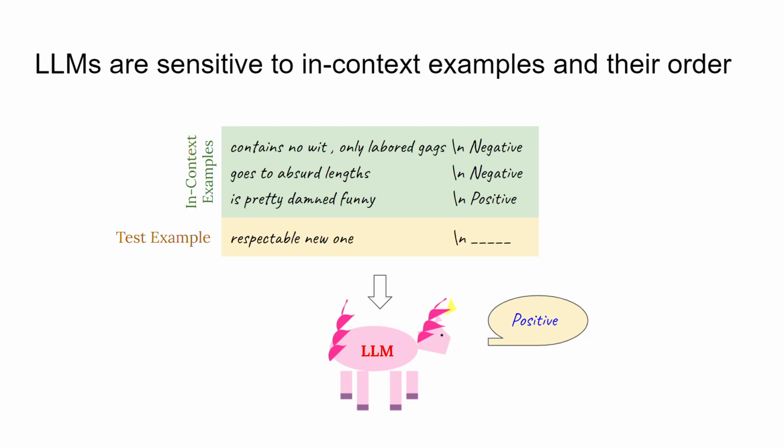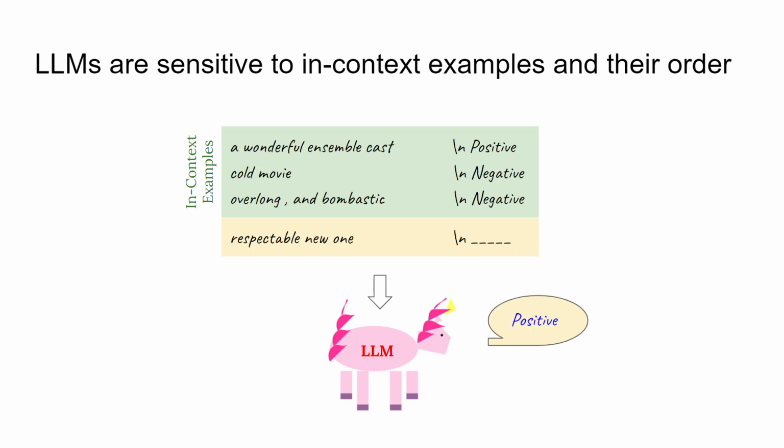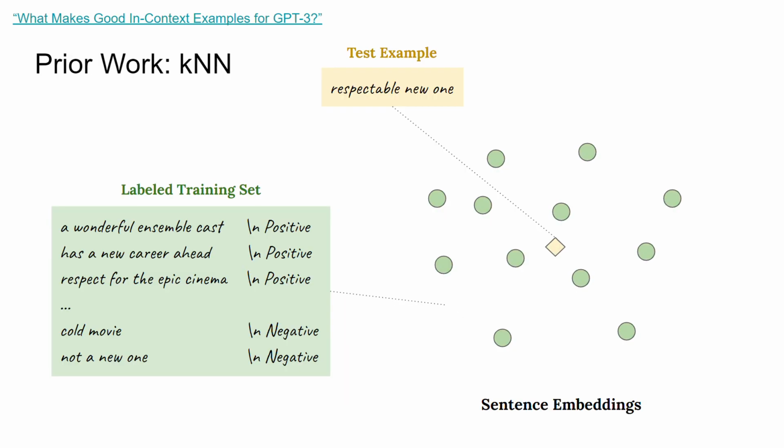Nowadays, we have seen large language models achieving amazing performance across different tasks by in-context learning, where we prompt the language models with just a few demonstrations of the task. However, prior work has found that simply shuffling the order of these in-context examples can change the model's prediction. And the selection of in-context examples also has a great influence.